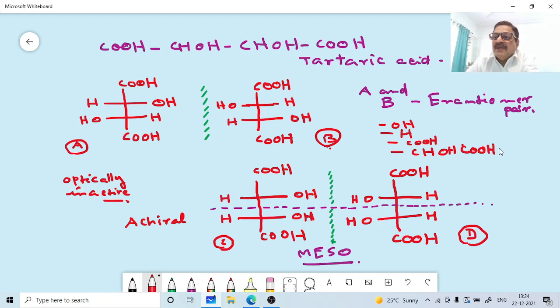Therefore, this is known as internal compensation, because the nature of the molecule is like that. That is why it becomes optically inactive. One half of the molecule rotates the light in one direction and the other half rotates it in the opposite direction to the same extent. Therefore, optical activity is cancelled. Okay, I hope you have understood the concept of meso compounds. So thank you very much for listening.